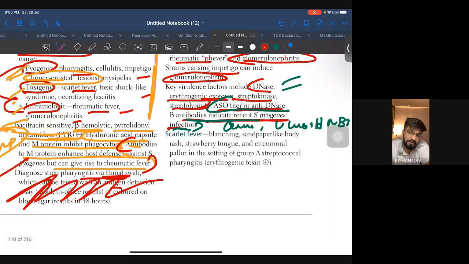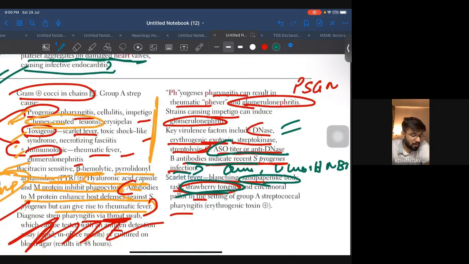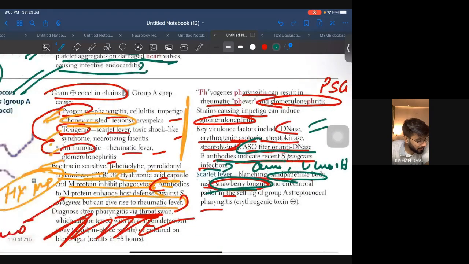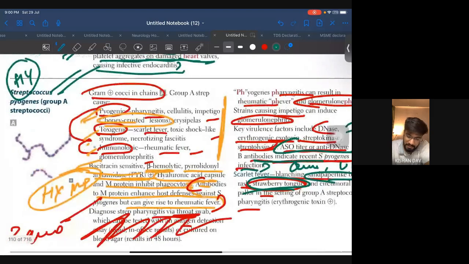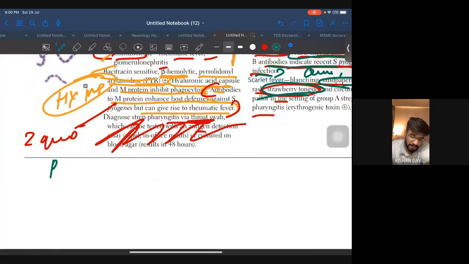Coming to scarlet fever, what is scarlet fever? Blanching, sandpaper-like body rash, strawberry tongue, circumoral pallor in the setting of group A strep. So what you need to remember here is think about the sandpaper-like body rash in the question and strawberry tongue. Okay, strawberry tongue and sandpaper-like rash. So this is all very, very important. And apart from this, I think yeah, we saw the group A streptococcus infection in the rheumatic fever.